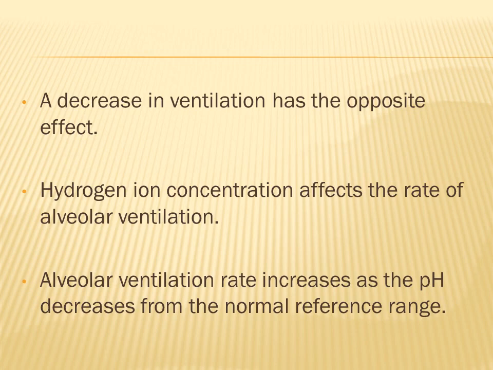So in other words, to summarize, we can say that hydrogen ion concentration regulates the rate of alveolar ventilation. So when there is increased hydrogen ion concentration, ventilation rate would be increased to remove carbon dioxide from the body. And whenever there is reduced plasma hydrogen ion concentration, then ventilation rate will be reduced in order to retain carbon dioxide inside the body, because this carbon dioxide will ultimately result in hydrogen ion formation, and that would result in maintaining the pH of the plasma.